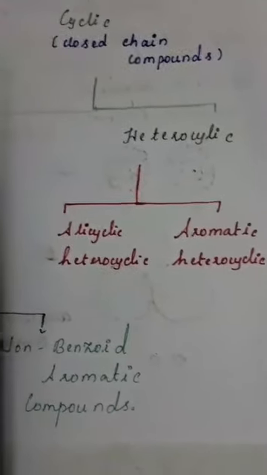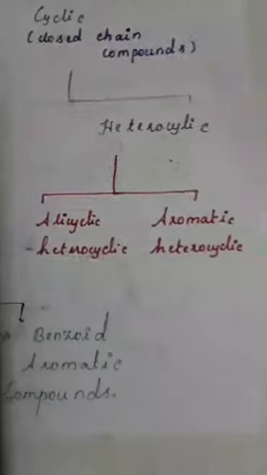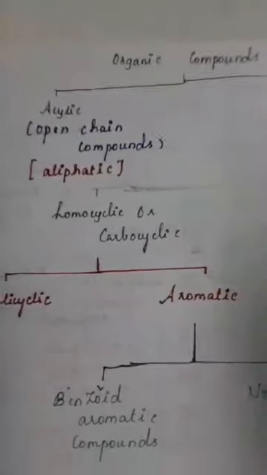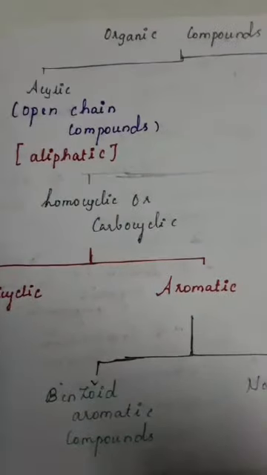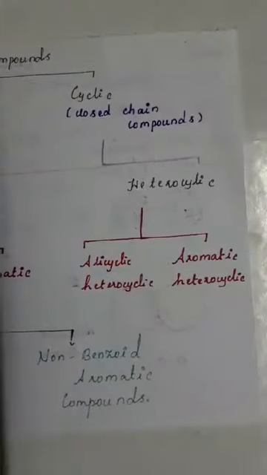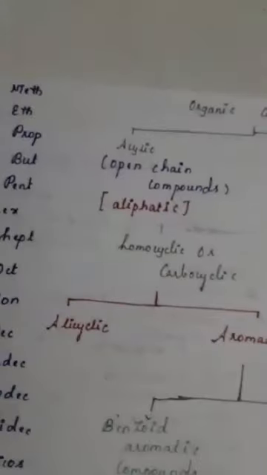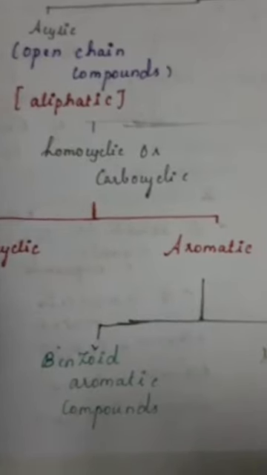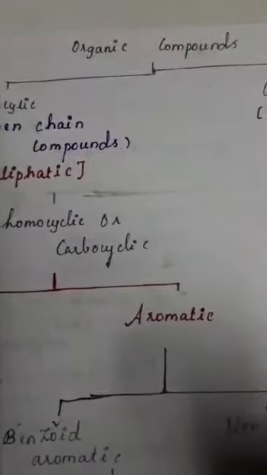Heterocyclic will have nitrogen, oxygen, and sulfur atoms, but homocyclic will not. It will have just carbon and hydrogen. So alicyclic and aromatic homocyclic compounds, heterocyclic, alicyclic heterocyclic, and aromatic heterocyclic. Then coming back to aromatic, guys, they have benzoid aromatic compounds and non-benzoid aromatic compounds. We can see in detail about these branches, guys.